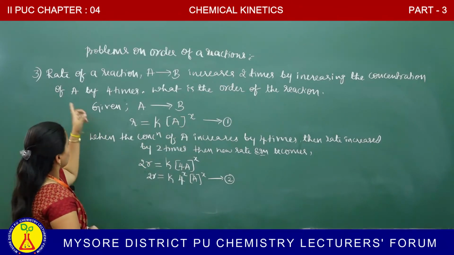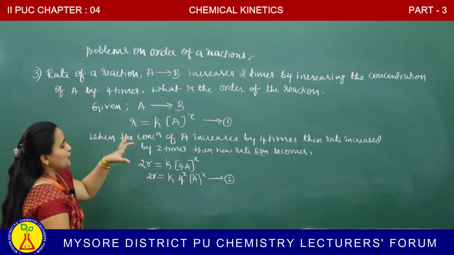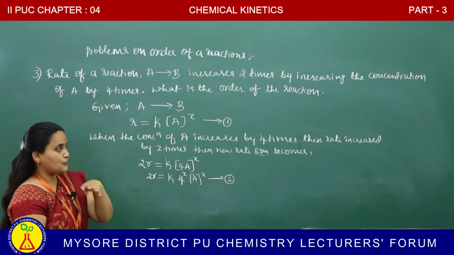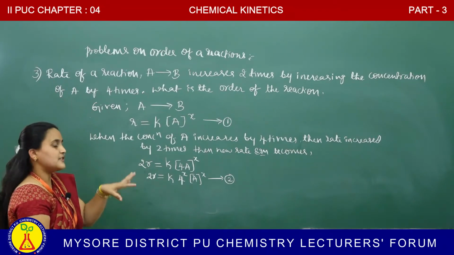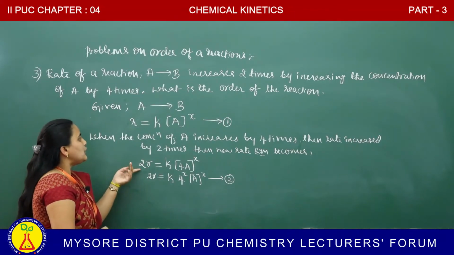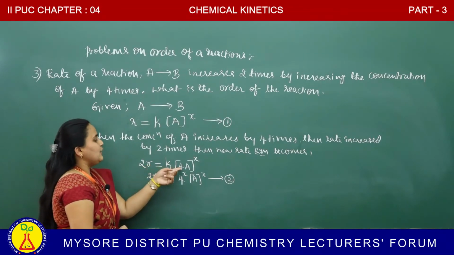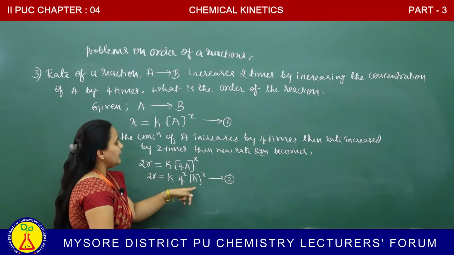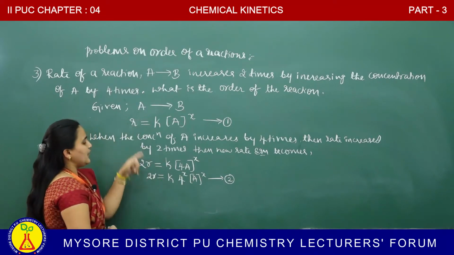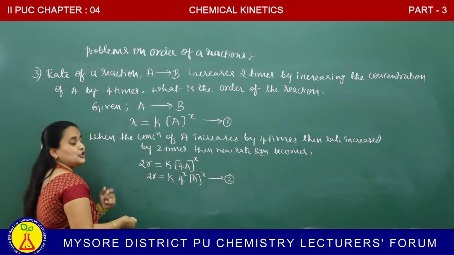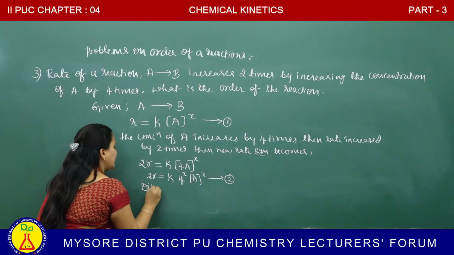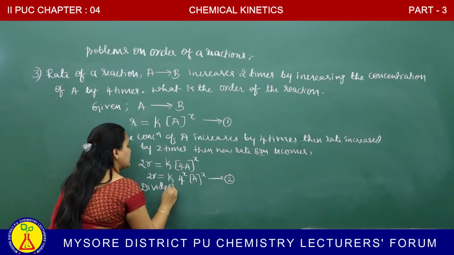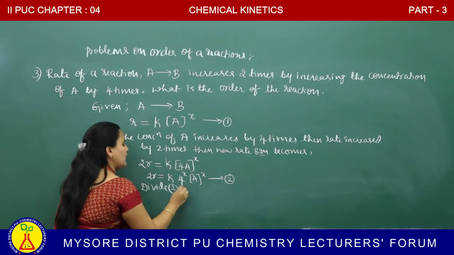In the question it was mentioned, the concentration of A is increased by 4 times, the rate increased by 2 times. Then the new rate equation becomes 2R is equal to K 4A to the power of X. 4 to the power of X outside, A to the power of X. Divide equation 2 by 1.